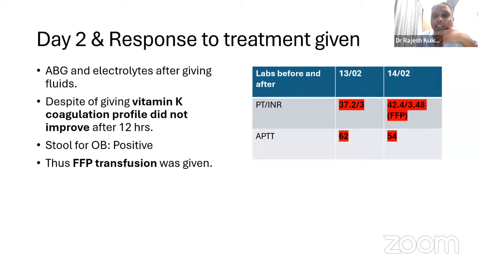Do you agree with giving an FFP here, Dr. Anil? No, not really. If it is a liver dysfunction, as we are suspecting, the liver acts in both ways. It is secreting both pro and anticoagulants. So a deranged INR does not necessarily mean that it is going towards anticoagulation, unless we are planning a little procedure like line insertions or some intervention. As long as that is not in the picture, we would not want to give an FFP.